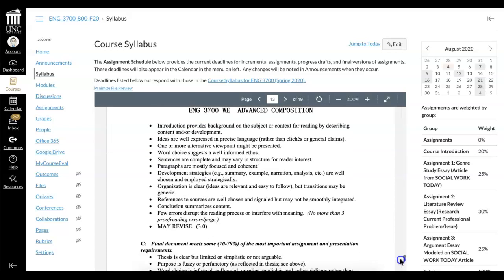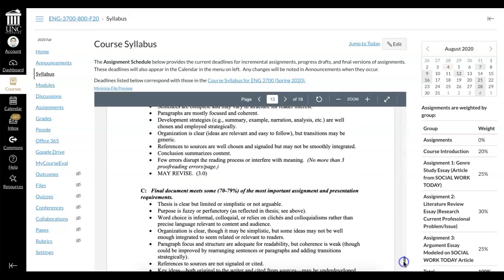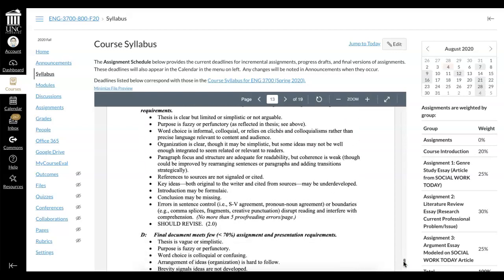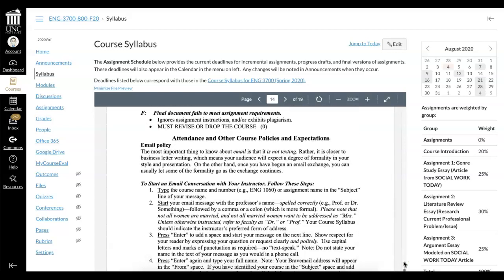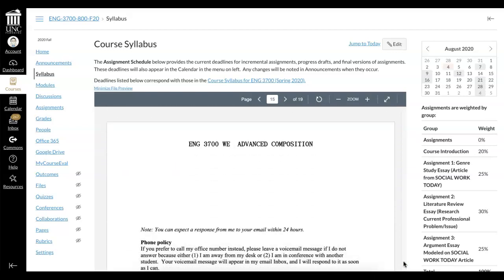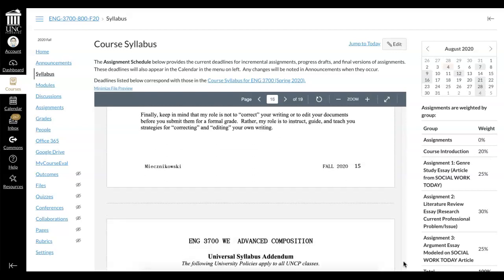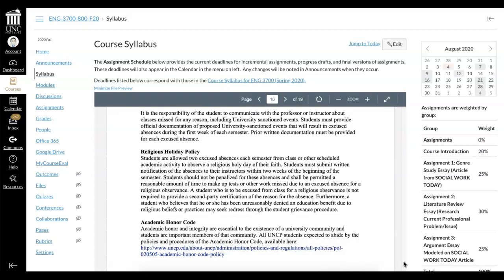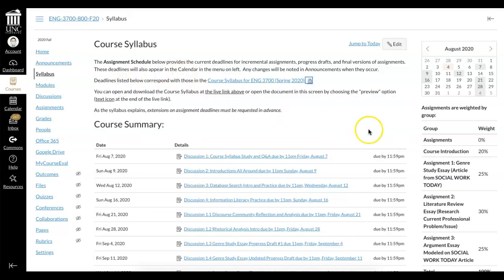So just about everything you need to know, course policies, university policies. And at the end, again, you have a calendar that's very similar to the schedule that you see below the syllabus. So again, you can download that, you can download and print it out, or you can preview it right here. And this will be your schedule, and it will build throughout the course. So that's the syllabus tab.